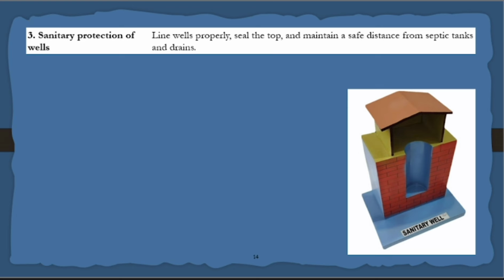In many places, since you are in a city, you do not have this issue. If you go to a rural place, the people depend only on wells. During a rainfall, all the water will go into the well. The same well water they will consume. To eliminate that, the preventive measure you should take is sanitary protection. This kind of protection should be done. So line the wells properly and seal them at the top.